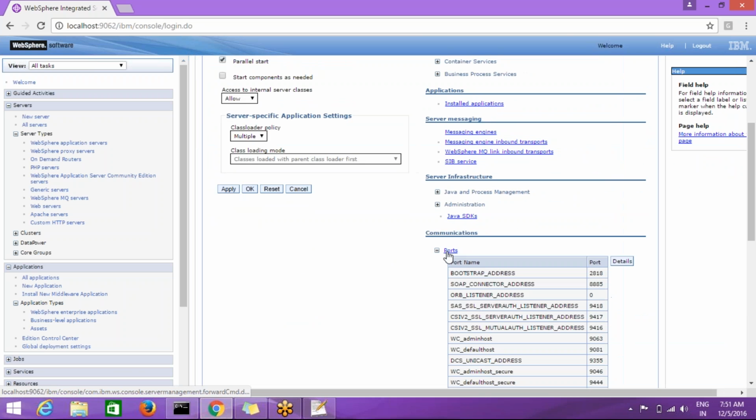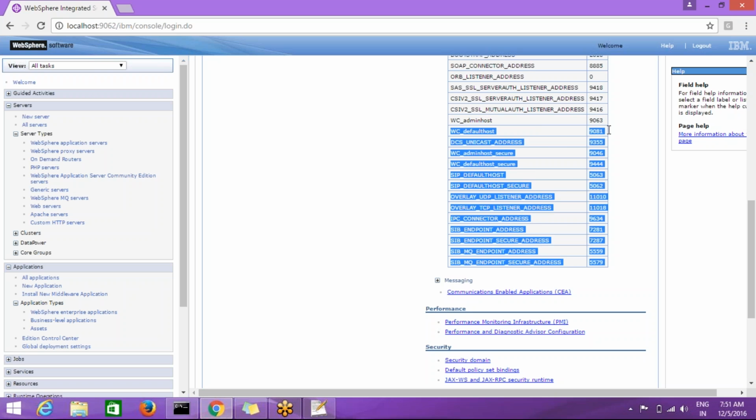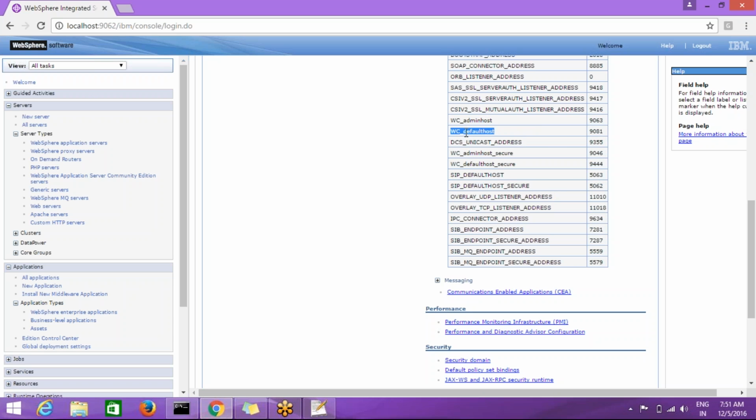Expand these ports. Here we can see the port number 9081. Okay, so WC web console default host.